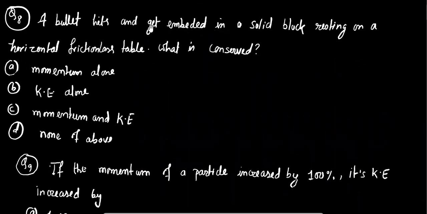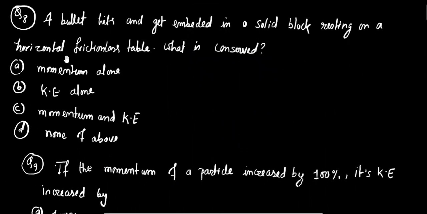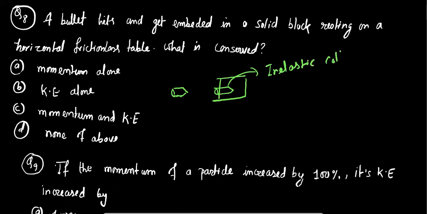A bullet hits and gets embedded in a solid block resting on a horizontal frictionless table. What is conserved? As mentioned in the question, the bullet strikes the target and gets embedded, that means the bullet remains stuck, which means this is an example of an inelastic collision.